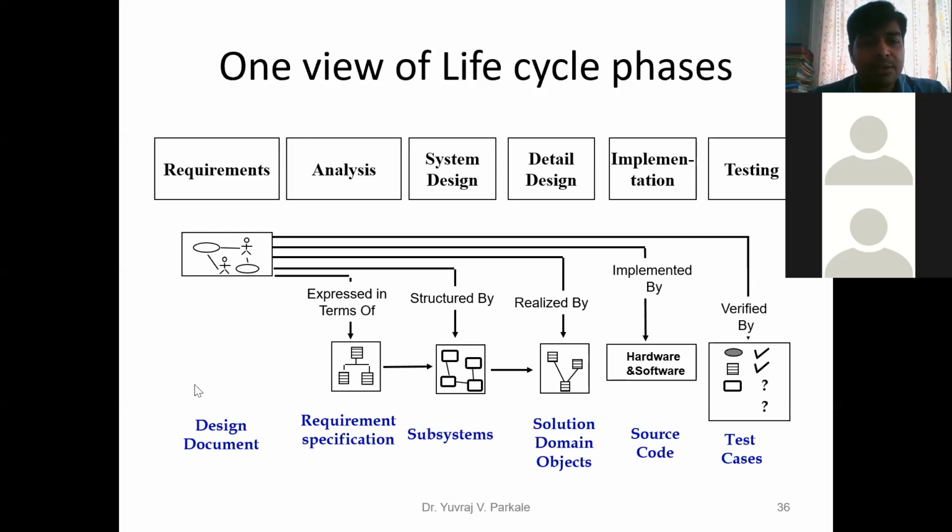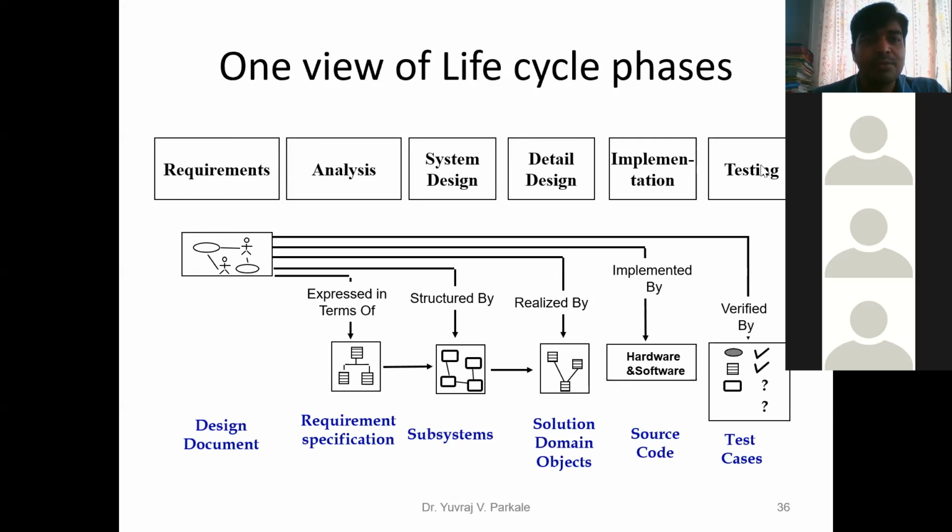Okay, if you observe, this is a simple block diagram of the different phases of your embedded life cycle. First is requirements. What is a requirement? Let's say I have to build a car. First I should have some requirement, that is, I am a customer or some company, and I want a four-wheeler.